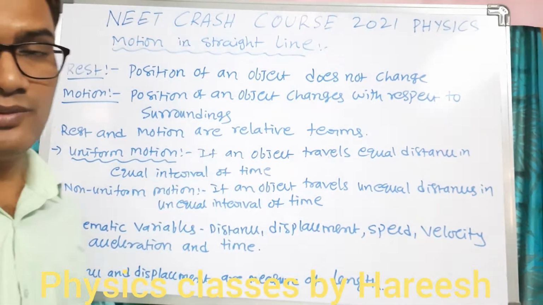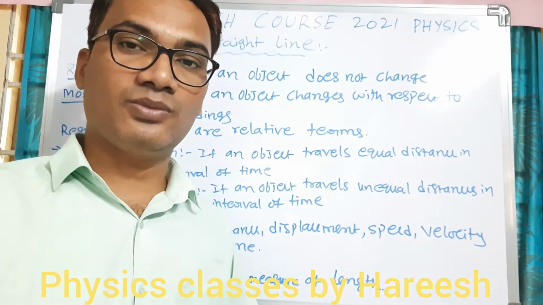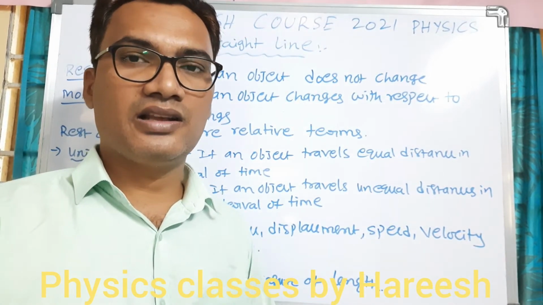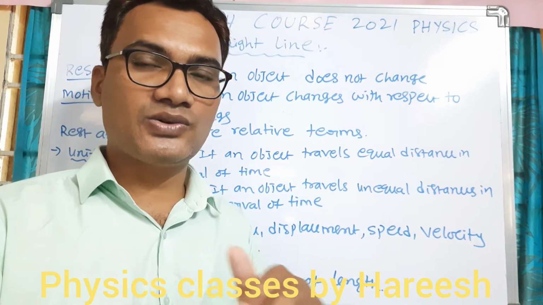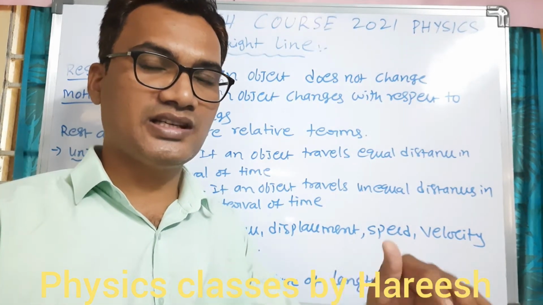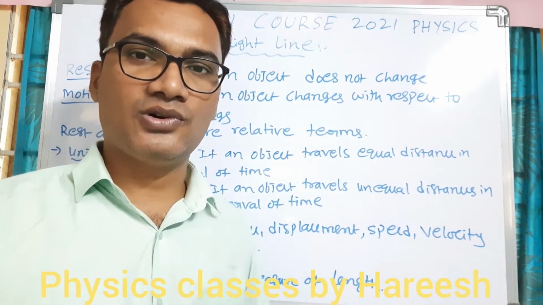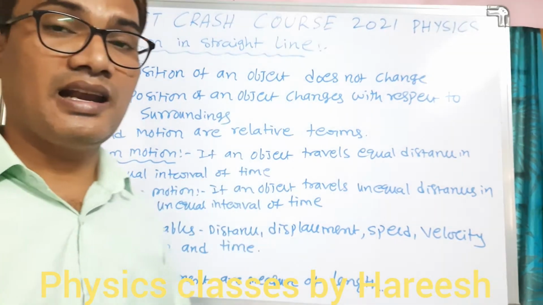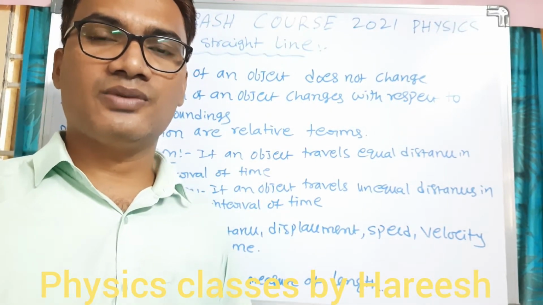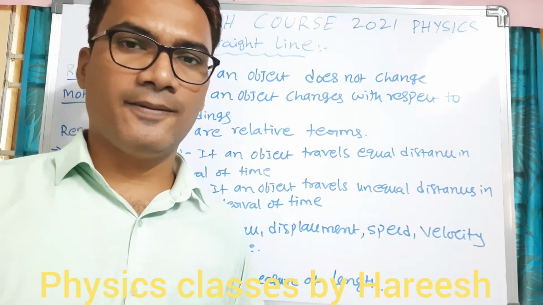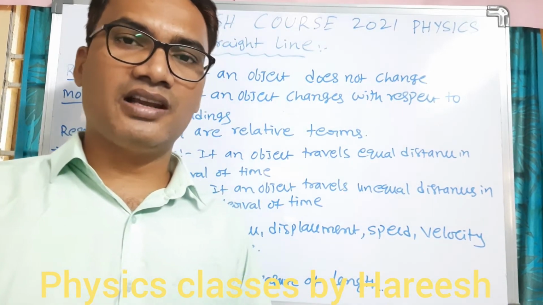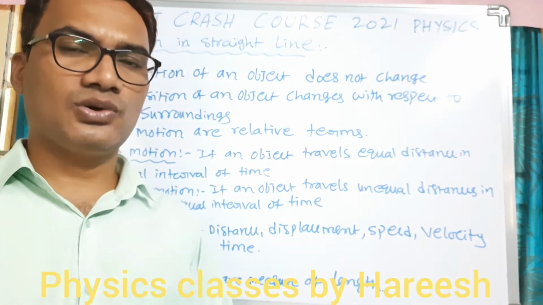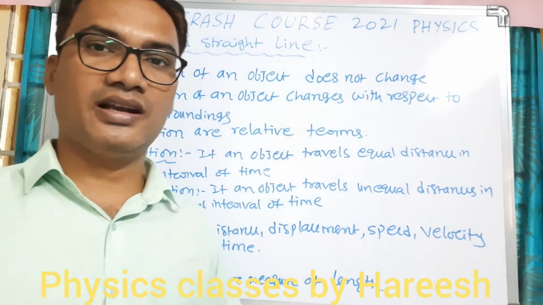Second one is motion. Motion is when the position of an object changes with respect to the surroundings. Vehicles are moving on the road; with respect to the surroundings, the object's position changes from one point to another as time goes on. That is motion of an object. Rest and motion are relative terms. The best example is when we are moving in a vehicle: with respect to the vehicle we are at rest, but for a person observing from outside the vehicle, we are in motion. So rest and motion are both relative.